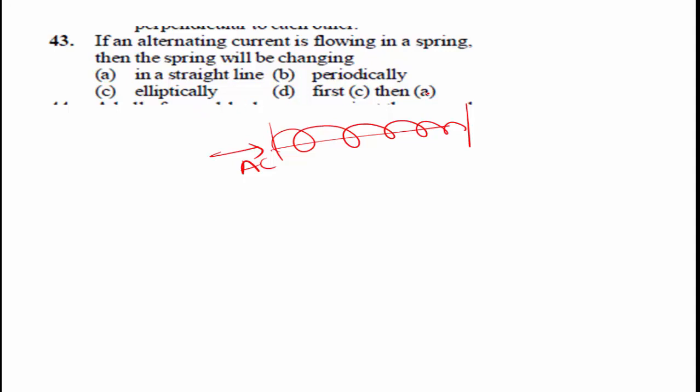Here if a current passes through the spring, it sinks, as in two adjacent wires current is flowing in the same direction. Even if direction of current is reversed, still the spring will sink. As the AC current is periodically changing current, the process of sinking will also be periodic in nature. Option B is the right answer.